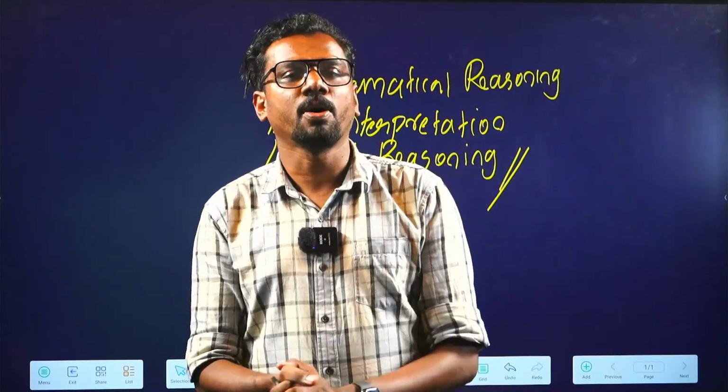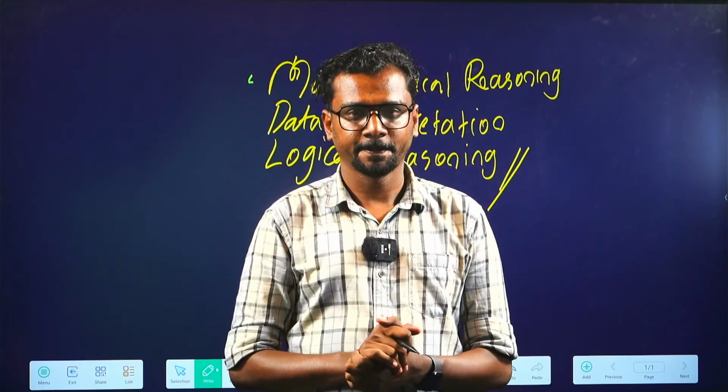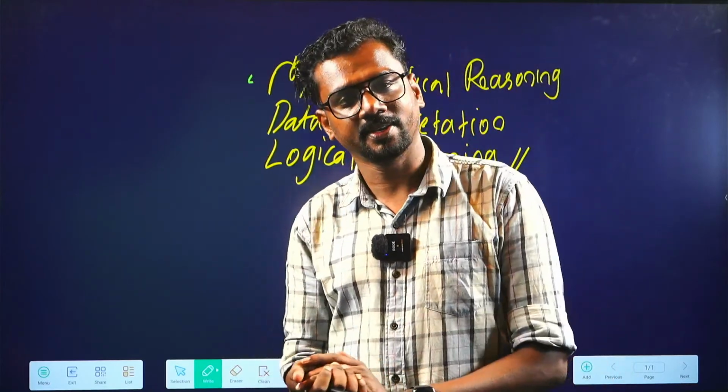So these 3 topics are the toughest for most of the students. You can just tell me which is your tough topic in the comment section.